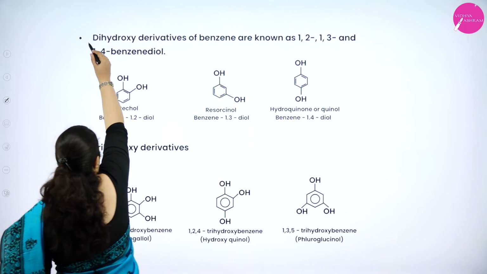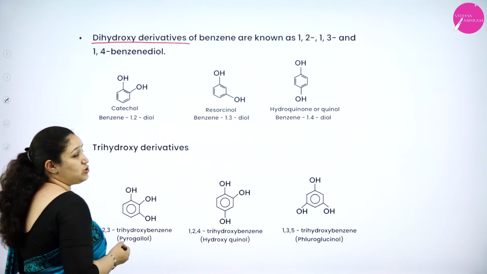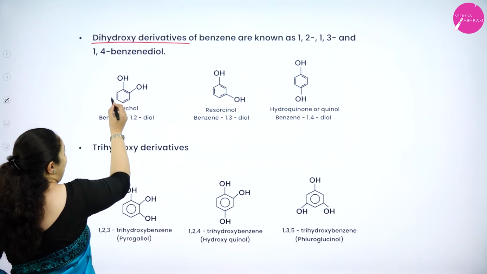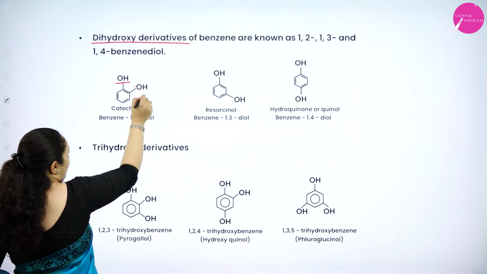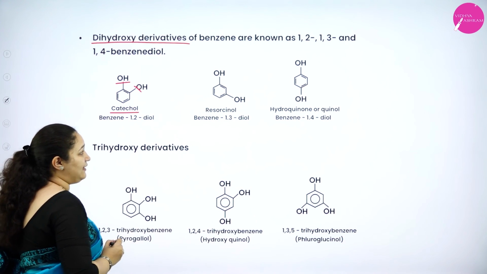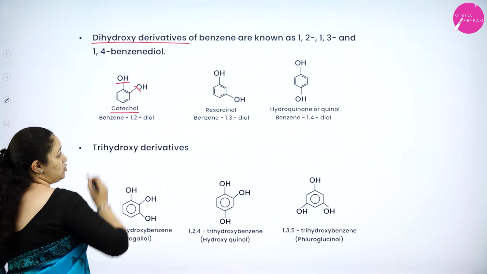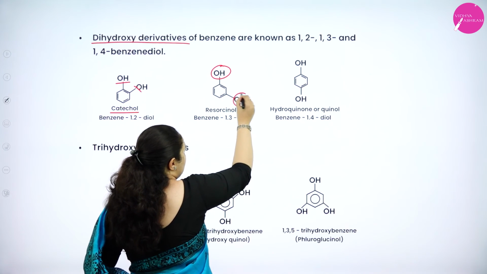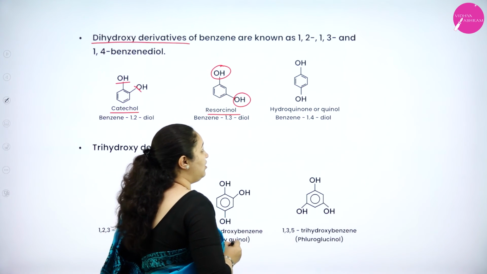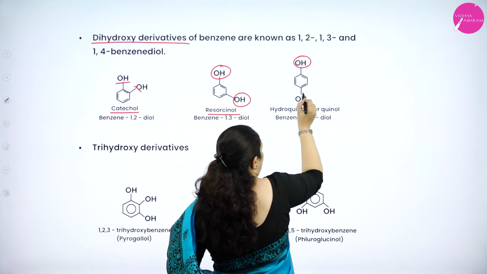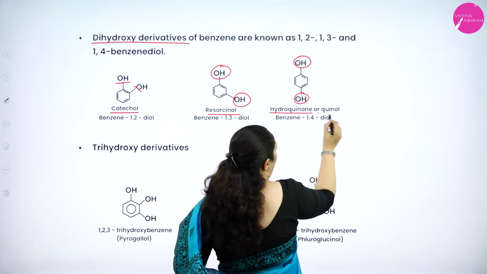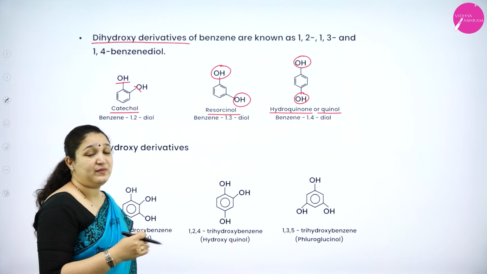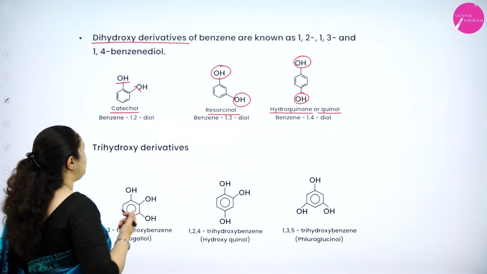We have dihydroxy derivatives, that is, 2 OH groups are there. So how are we going to name them? See, when the benzene ring directly has got 2 OH groups, the common name is catechol, that is, just next to one another. Now, if this is the substituent and in the meta position one is there, we call it resorcinol. If they are in two opposite positions, we call it hydroquinone or quinol. And these are all the common names. Okay. But what is the IUPAC name?